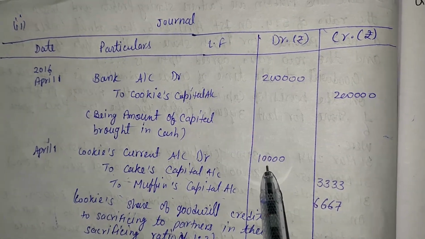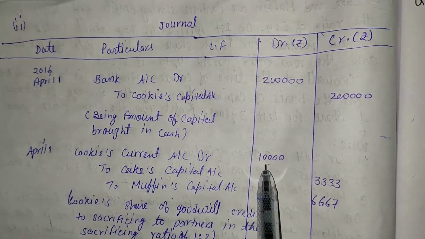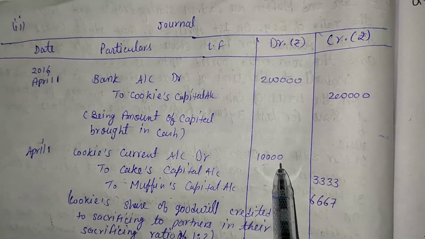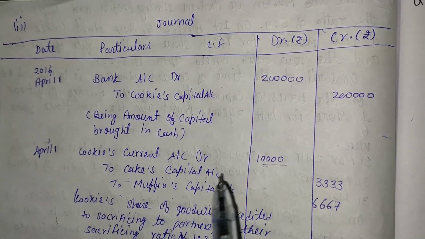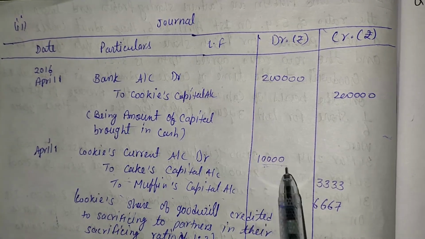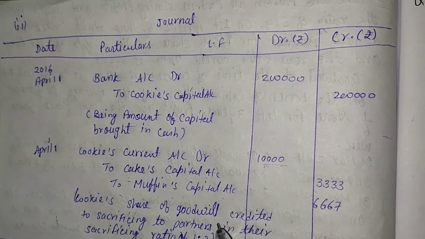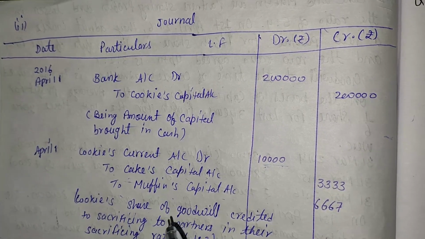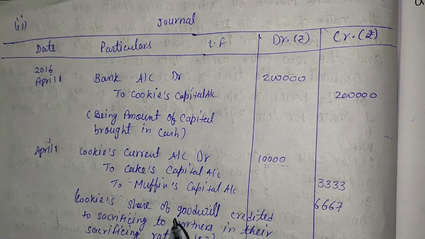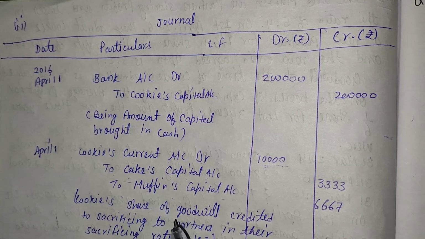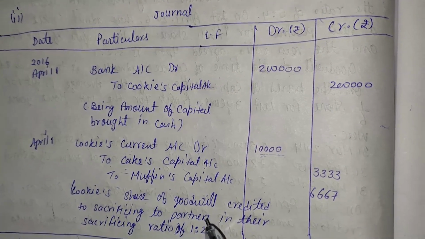And the share of goodwill of Cookie is rupees 10,000. We already calculated it in the working note. And that 10,000 is distributed in the sacrificing ratio. Here in this question, the old ratio as well as the new ratio are both given. So with the help of both these ratios, we can calculate the sacrificing ratio.